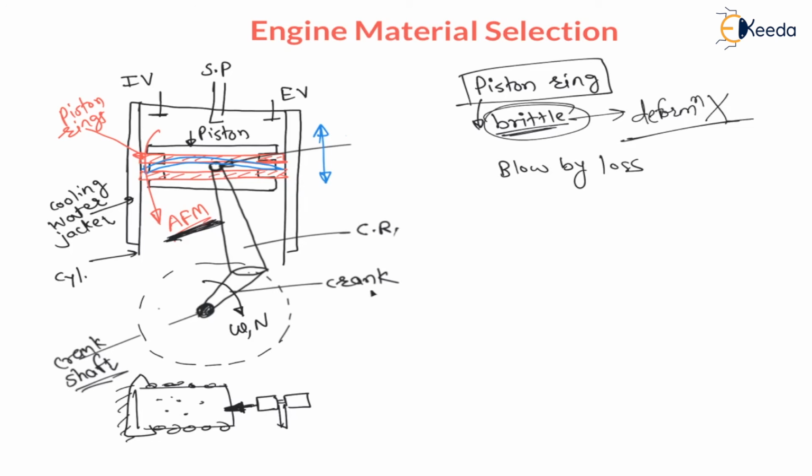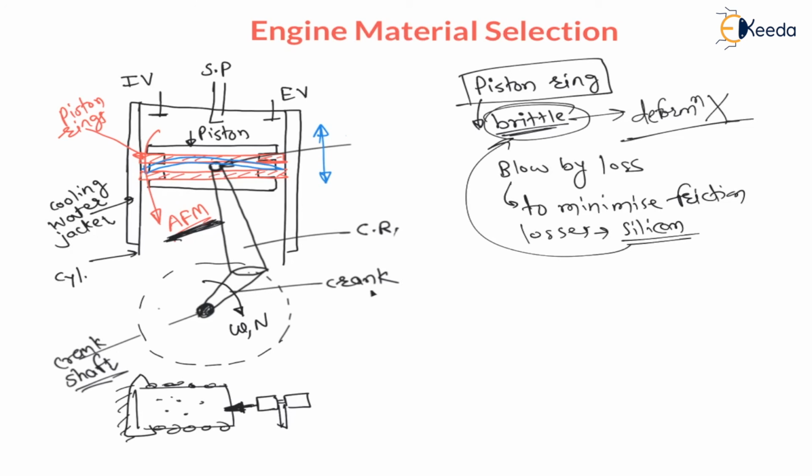Hence, silicon is added in the brittle material, that is, silicon plus cast iron. This piston ring is made from cast iron by adding silicon to minimize friction.